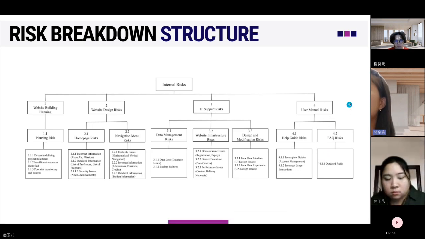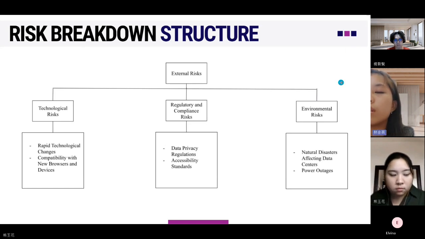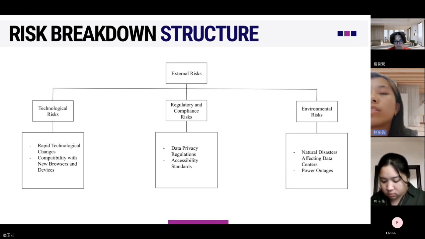Next. The next one is external risk. It is more from the external factors of our website building process, which include technological risk, regulatory and compliance risk, and the environmental risk. Next.